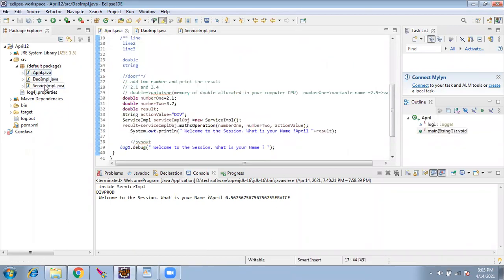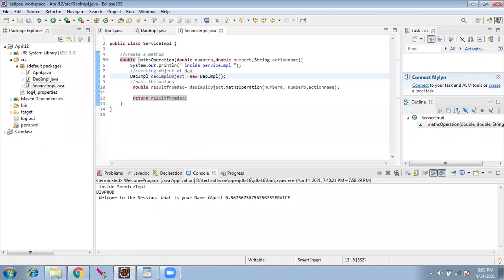So we created the main application. We created a service IMPL and a DAO IMPL. We created a method yesterday. The first keyword is the return type of the method, followed by the method name, followed by the method arguments, and if there is a return type, then the return keyword is mandatory.